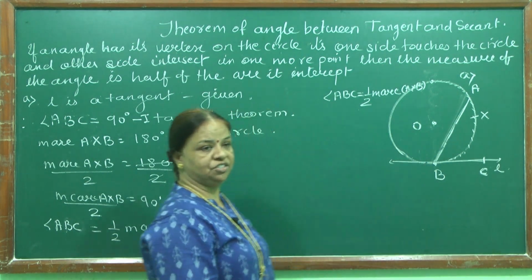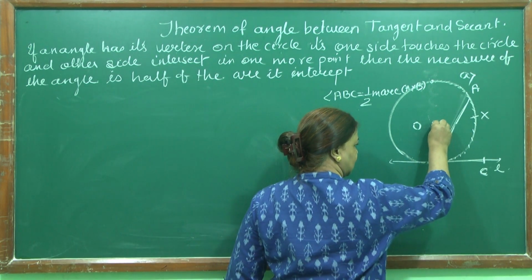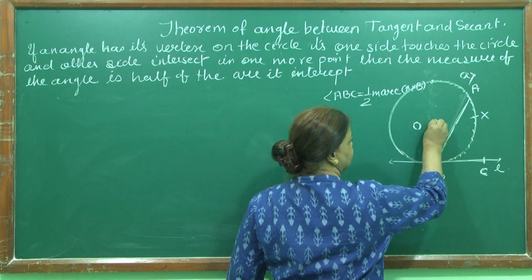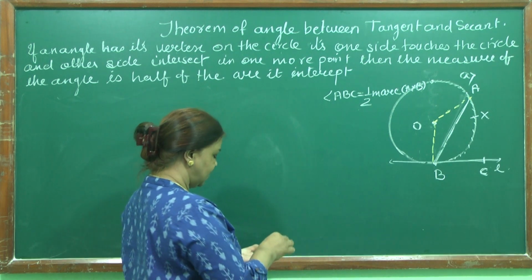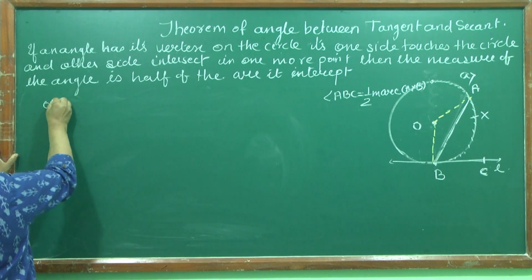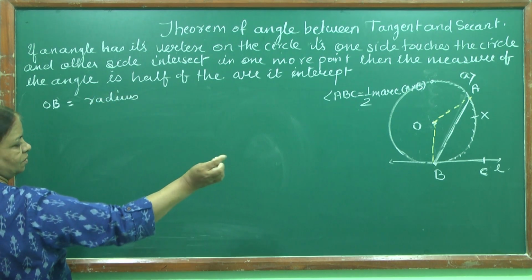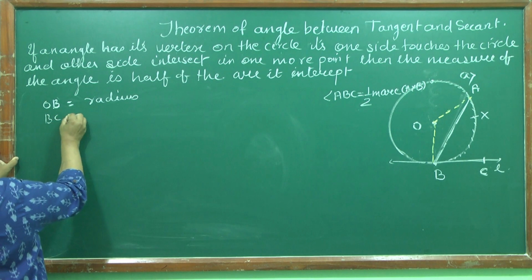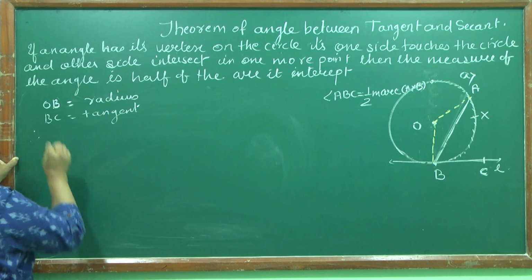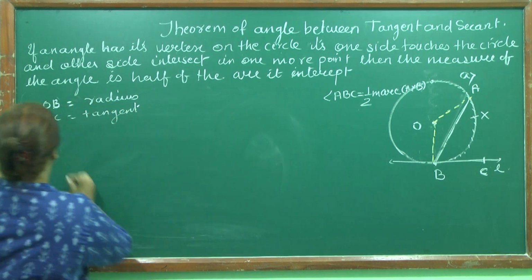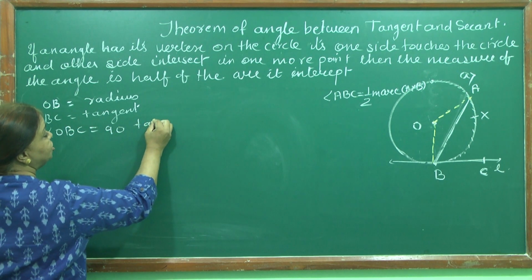So how can I do it, children? Now the side is here, I'll join it. See if you can see the yellow chalk. I'll join it. OB is a radius, children. OB is equal to the radius, and BC is tangent. We have already done this before, and therefore we know angle OBC is 90 degrees. Tangent theorem.